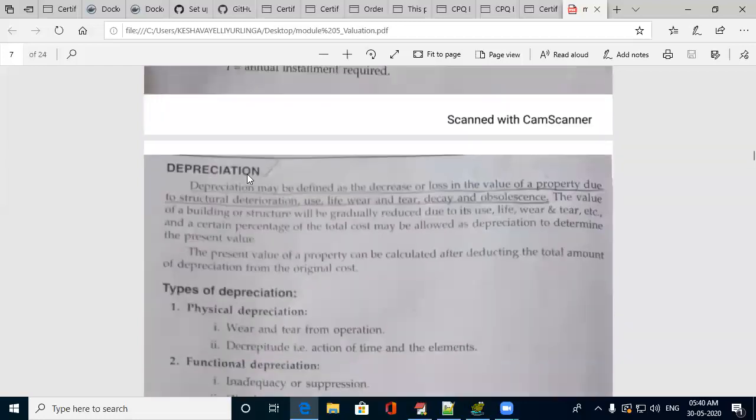Next is depreciation. You can easily make out this. Depreciation may be defined as decrease or loss in the value of a property due to the structural deterioration, use, life, wear and tear, decay, and obsolescence. When the value of the property keeps decreasing every year, then it is called depreciation. That decrease may be due to the structural deterioration, due to wear and tear. It may lose its appearance and its strength, and the fashion, the architecture or appearance may be outdated. That is called depreciation.